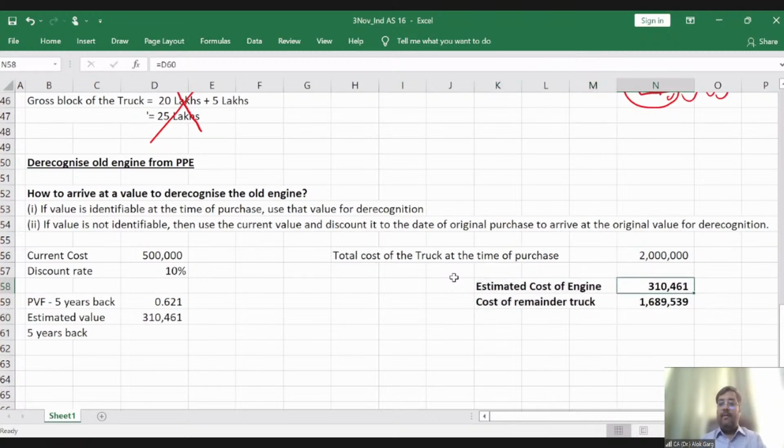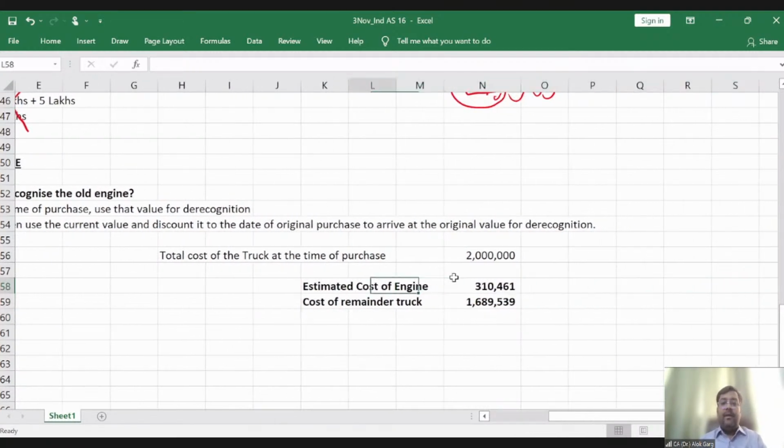1689,539. Right. So friends, in this case, we are able to identify the cost of engine. Sir, now what would be the accounting entry? Friend, this is the value on 1st April 2015. Now this truck, the engine was replaced on 1st April 20.